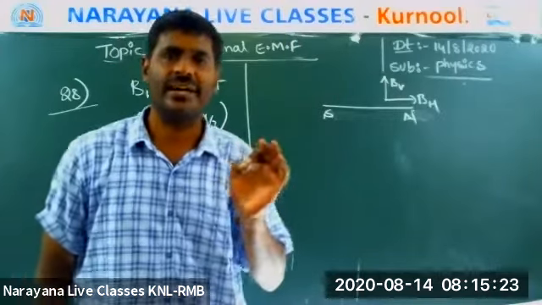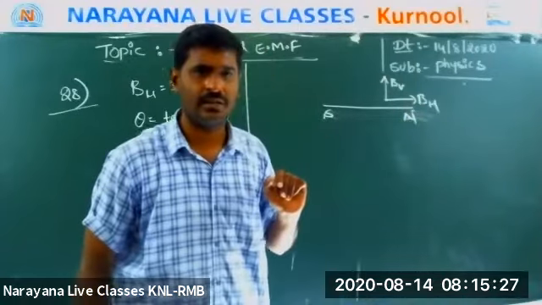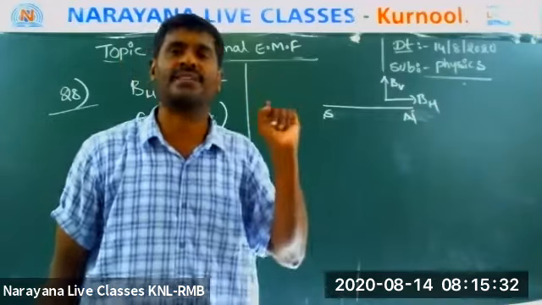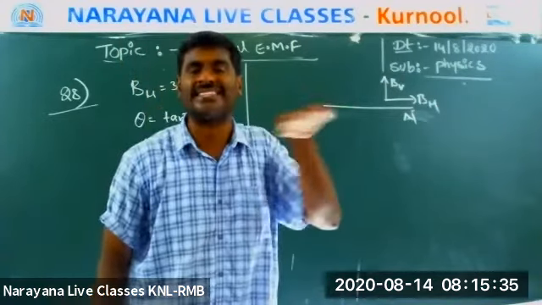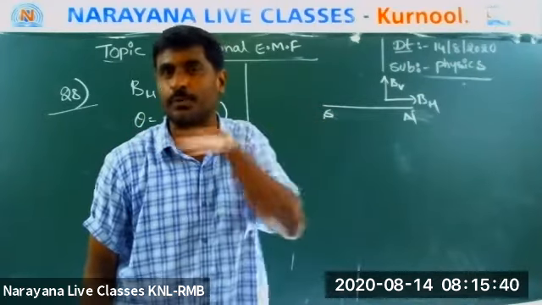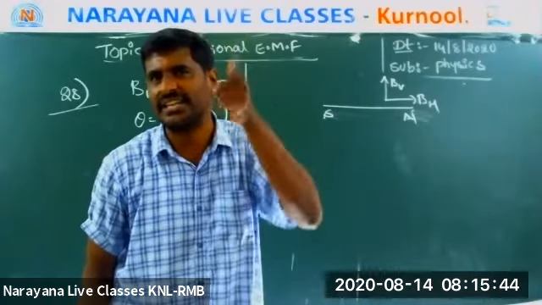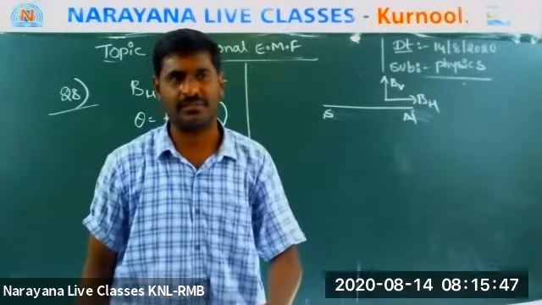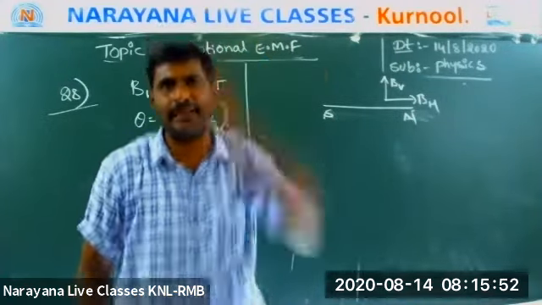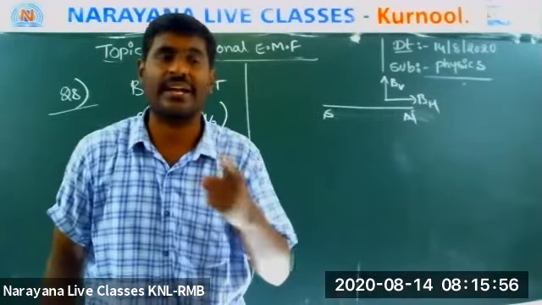Now my question is, which flux does it cut? BH flux or BV flux? It cuts BV flux. Why? Because the rod is placed along north to south. Suppose the rod is placed east-west, then it will cut BH. Please understand, my dear students. If the rod is placed east-west, it will cut BH. But it is placed like this, so it will cut the BV.